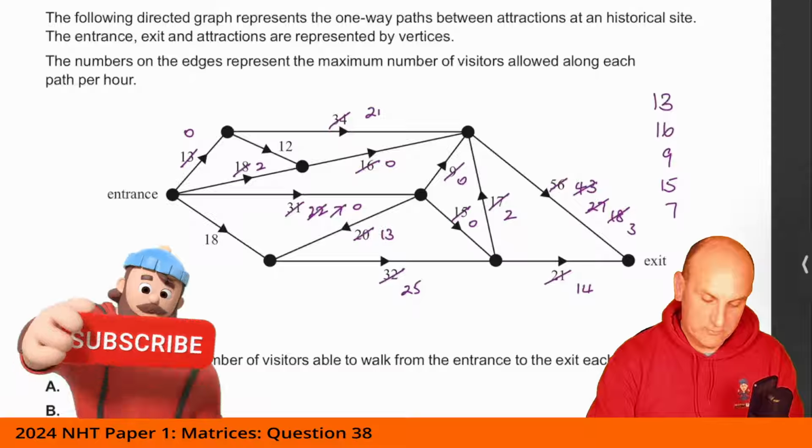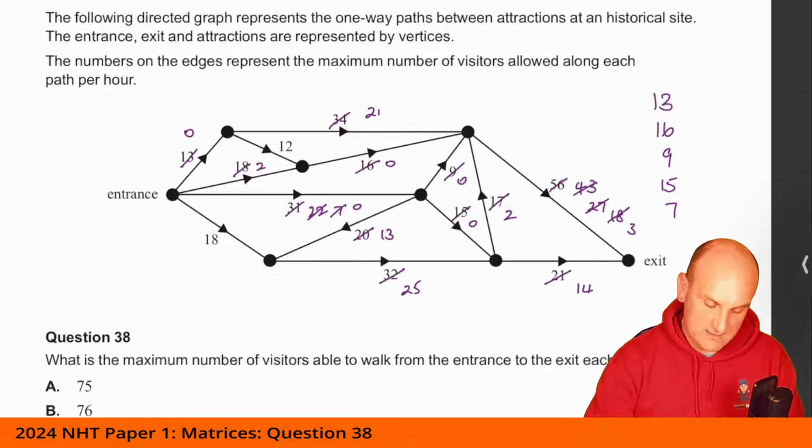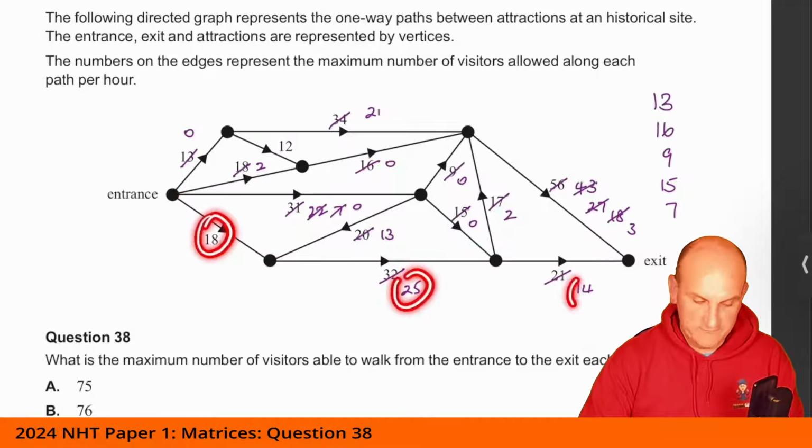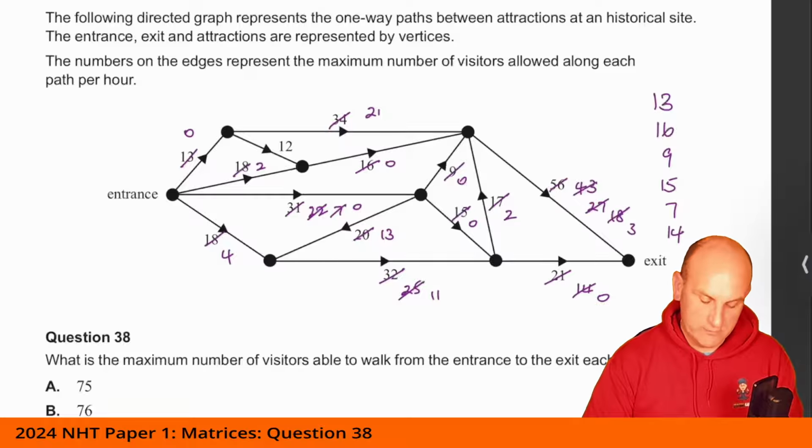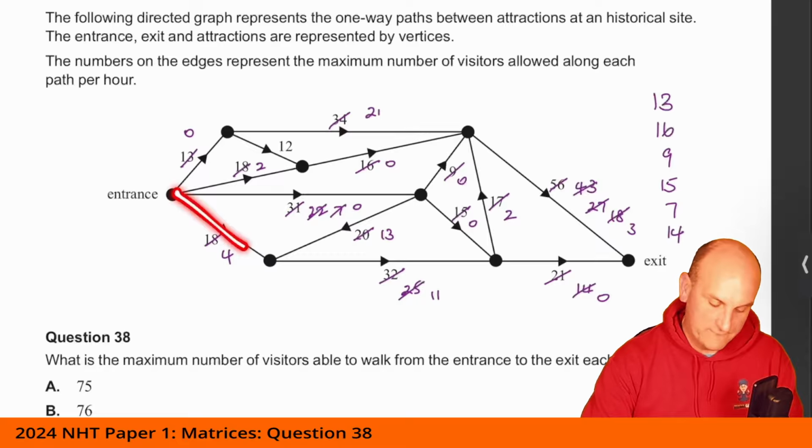Can I get anything else through? Yep, I can still get stuff through, because I can't get anything through there anymore or there. So my only path seems to be here. I've got 18, 25, and 14. So let's do 14. 14 off there gives me 4, 14 off there gives me 11, and 14 off there gives me 0. Can I squeeze any more through? It does happen that I can. I've got a 4, 11, a 2, and a 3.